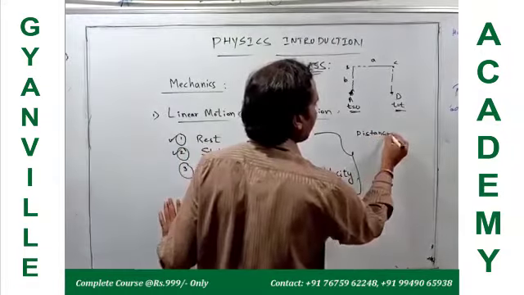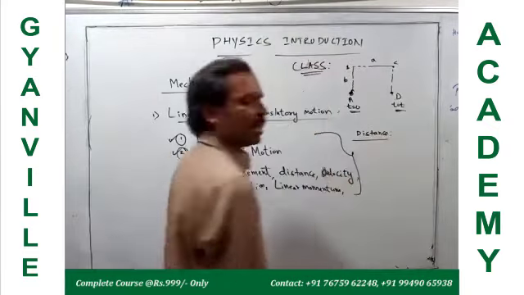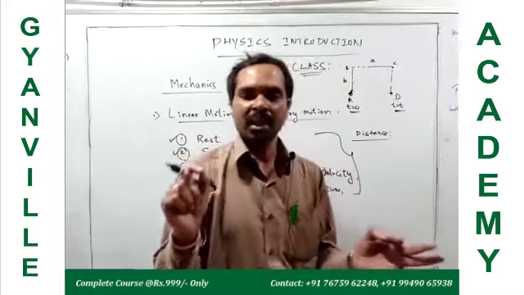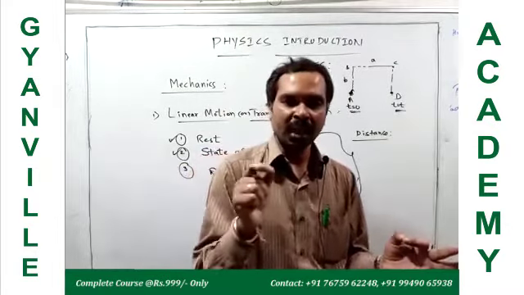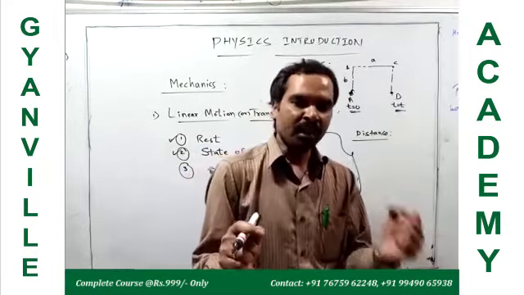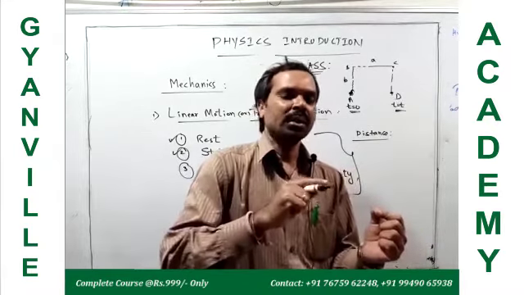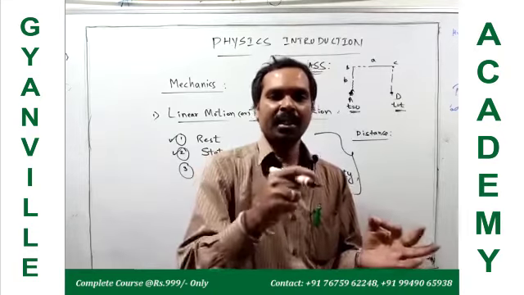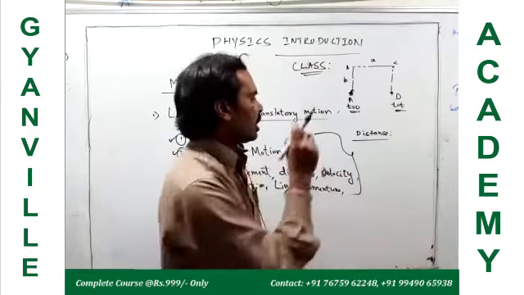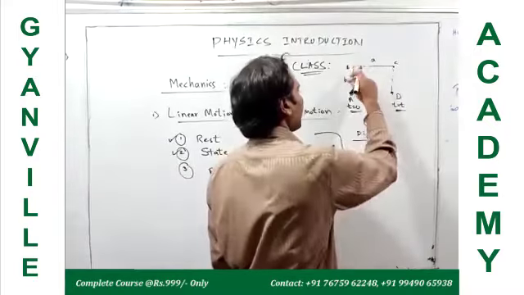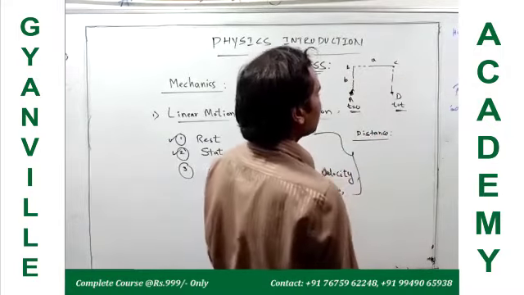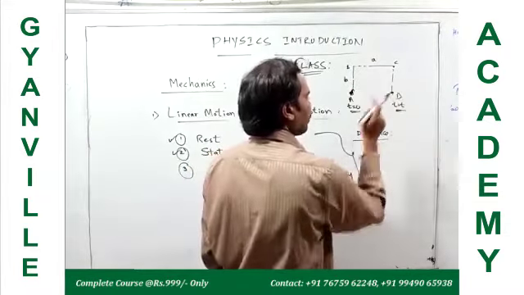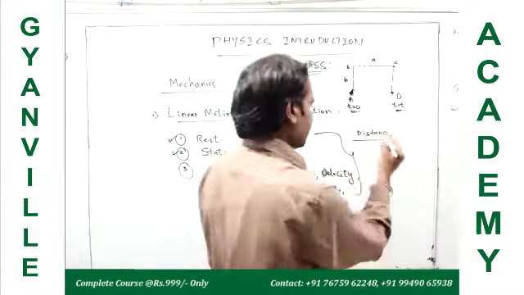When a body is in a state of motion, it moves from one point to another along a particular geometrical path. The actual length of the geometrical path traveled by the particle from initial position to final position is called distance.